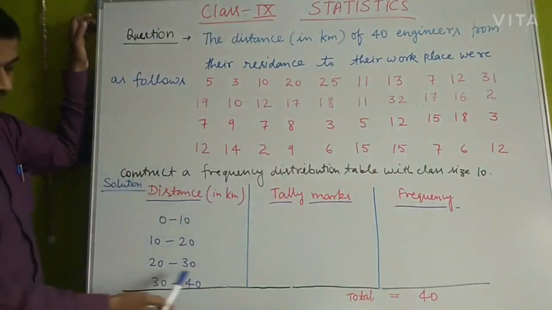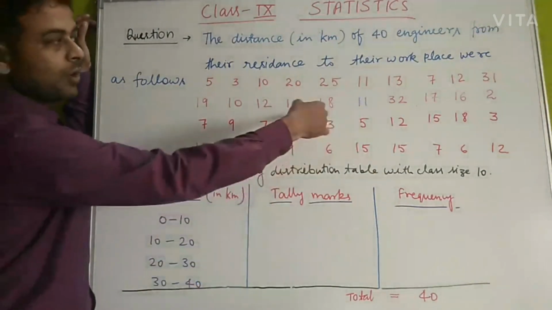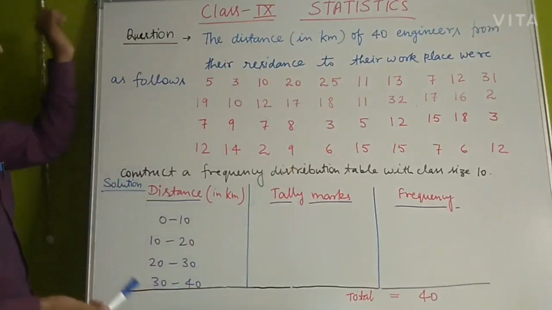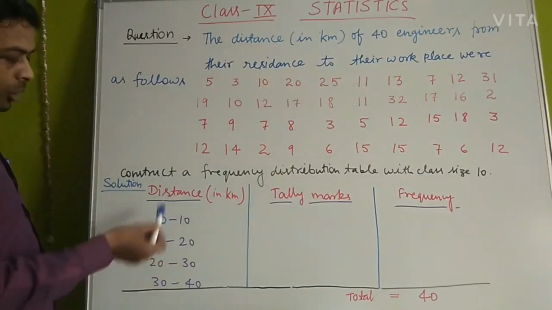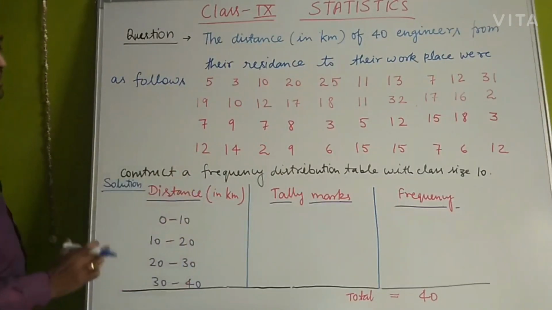So we have constructed this table up to 40 only. If any value is greater than 40 that you find here, then you can just add one more group to this. Okay, so let us count how many engineers' distances lie between certain class intervals.